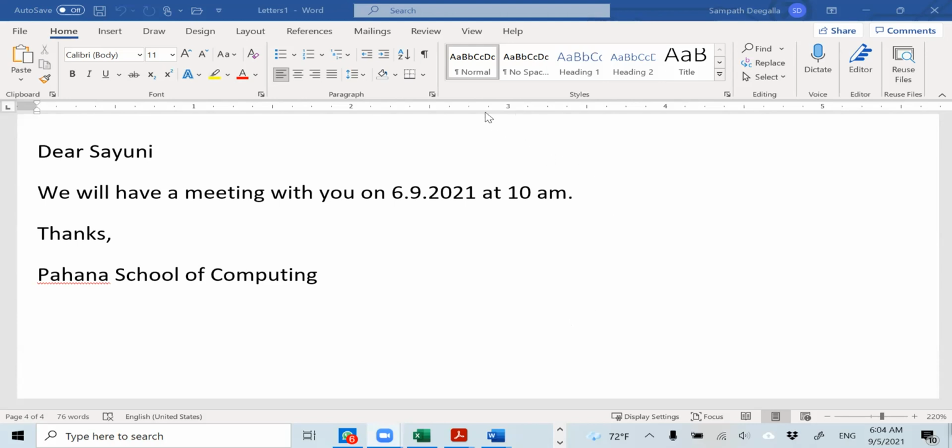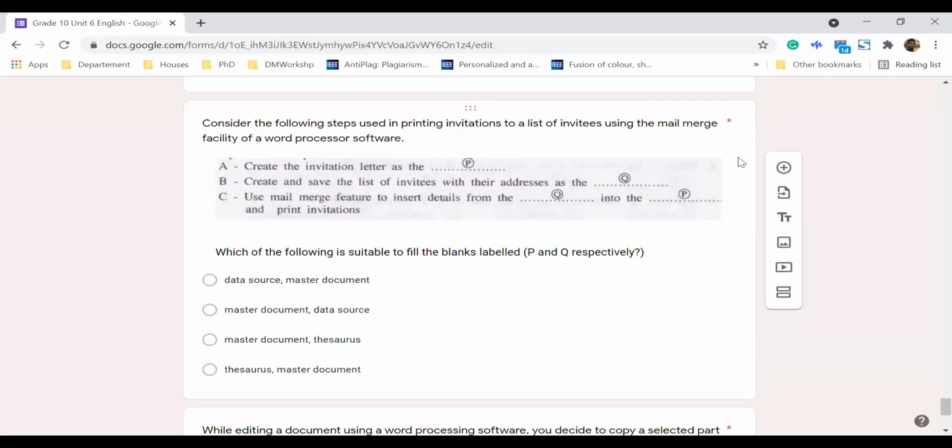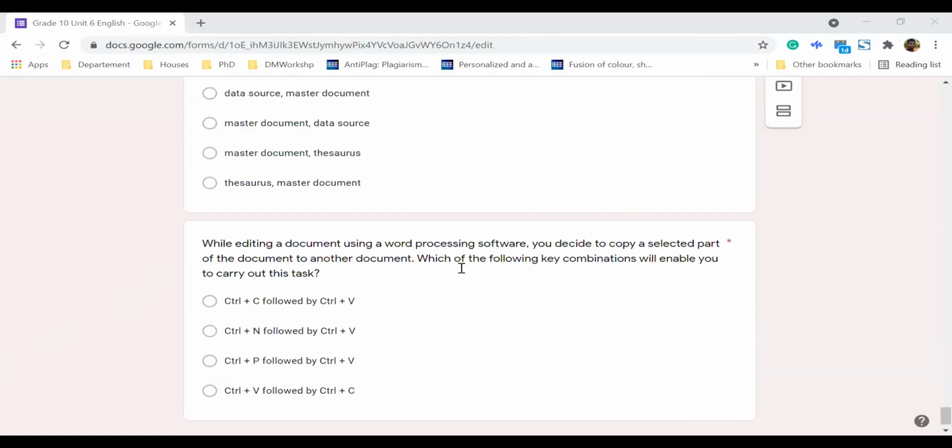Okay, so those who missed, I think we have discussed what a mail merge is. So let's go back to the question again. We could use mail merge facility to send the document for multiple users, persons. So in this particular case, you have to select the master document and key should be the data source, right? So the second one is the answer.